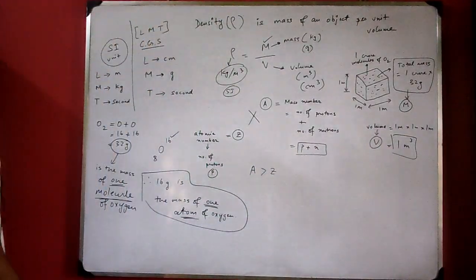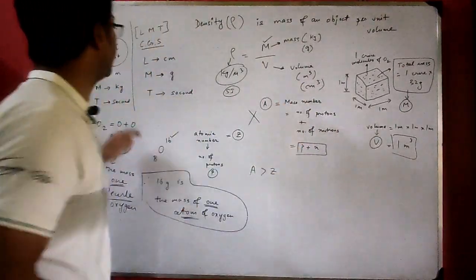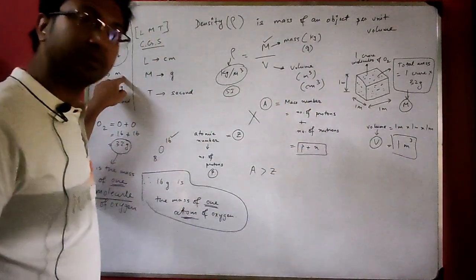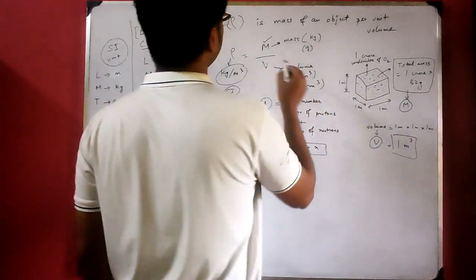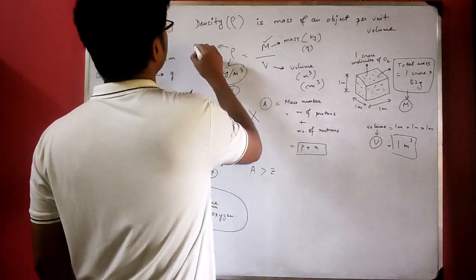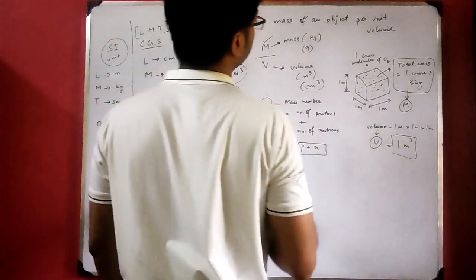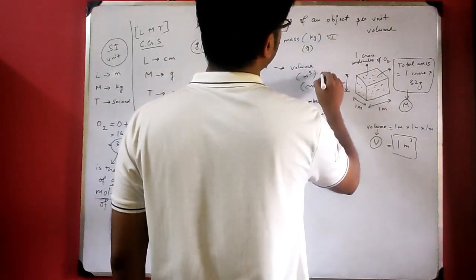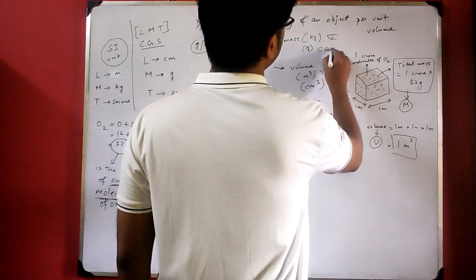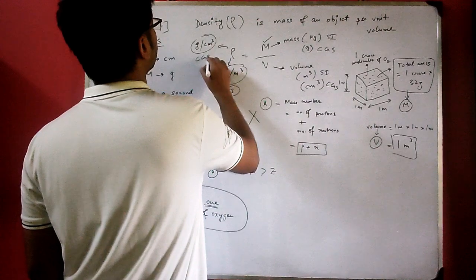In the SI system, if the length is measured in meter, the area will be measured in meter square and the volume in meter cube. So it will be gram per centimeter cube. This is SI, this is CGS.